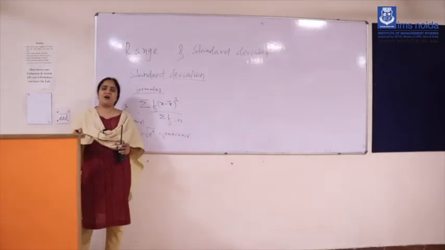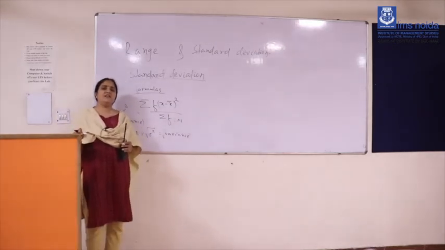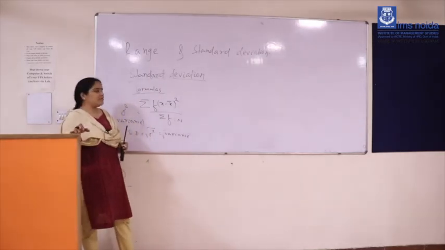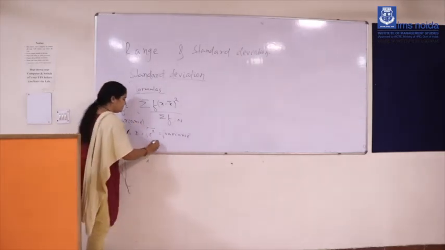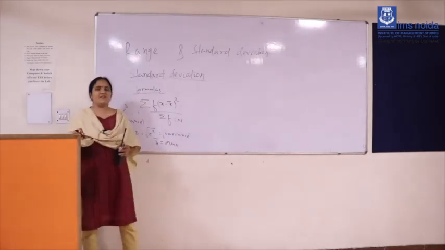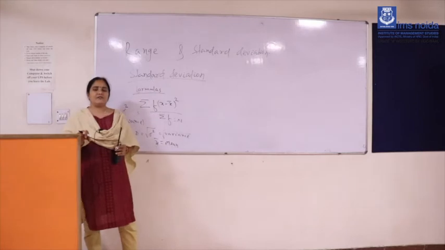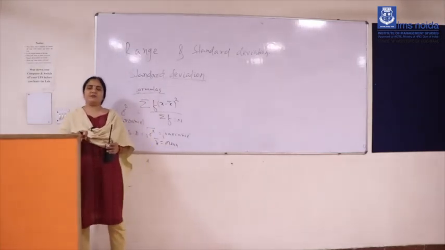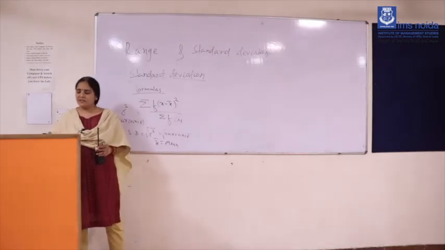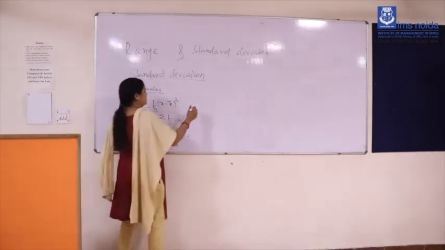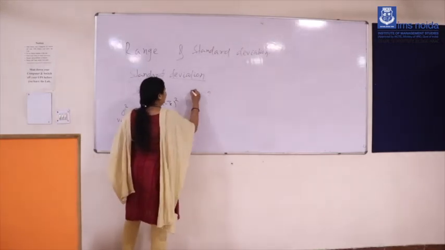The frequency, you have to add all the frequencies, then only you can get the value of capital N. And x bar means the mean of data. From the data given, you can calculate the average value x bar, and then also you can calculate the x minus x bar value from the column, the data itself, then only you can calculate the standard deviation. Then also you can calculate another formula, formula 2.